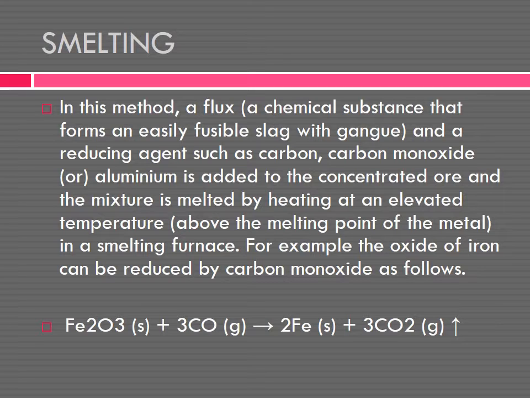In this extraction, a basic flux, limestone, is also used to get a pure metal. In the extraction of copper pyrites also, the concentrated ore is heated in a furnace after mixing with silica, an acidic flux.